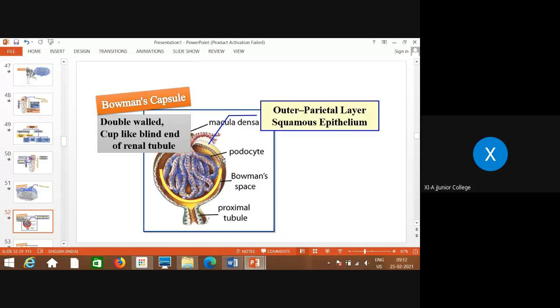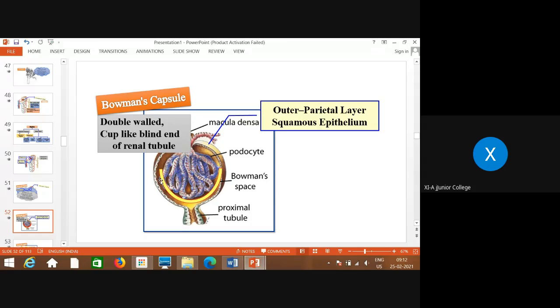It is made up of two layers, two walls. The outer wall is called the parietal layer, and it is made up of squamous epithelium. The inner layer of Bowman's capsule, shown here, shows the presence of a special type of cells called podocytes. These structures which are a little bit folded, these are the podocytes. These are specialized cells.